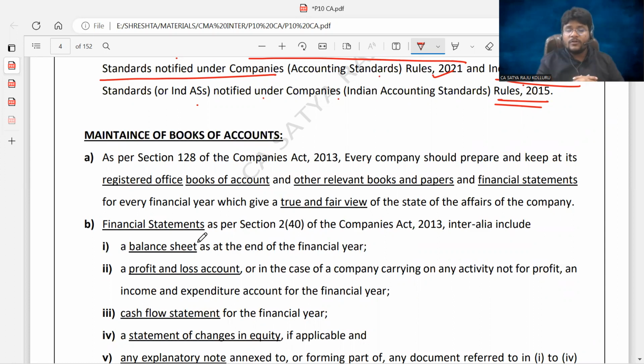In today's session, we've seen the entire syllabus of corporate accounting, as well as the paper structure and the basic intro of the company. We have not yet entered the issue and forfeiture of shares topic. In the next lecture, once I complete the introduction part related to companies, we'll start with the issue and forfeiture of shares topic. Until then, bye, have a nice day, guys.